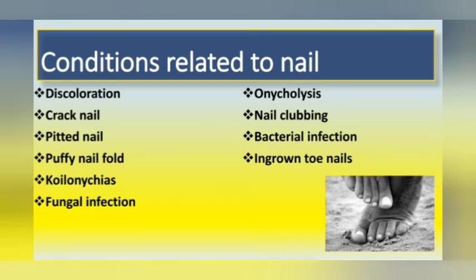Ingrown toenails. A condition in which the corner or side of the toenail grows into the flesh. The condition usually affects the big toe. People who have diabetes are at greater risk of complications. Sometimes it won't heal by itself and needs interventions.